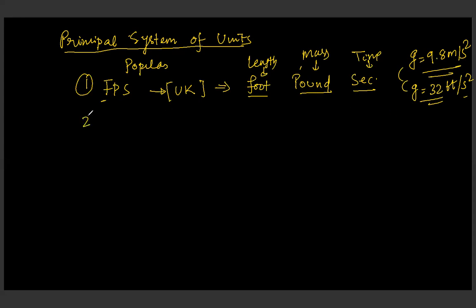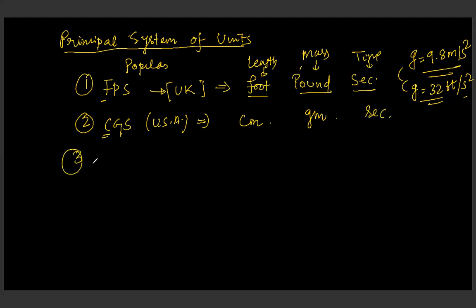Okay. Second one is, this is used very commonly in US actually. No one is going to ask you the question, but this is for general knowledge. This one is CGS. Here the length is measured in centimeter, capital G is for gram because mass is used in gram, and time is again in second.